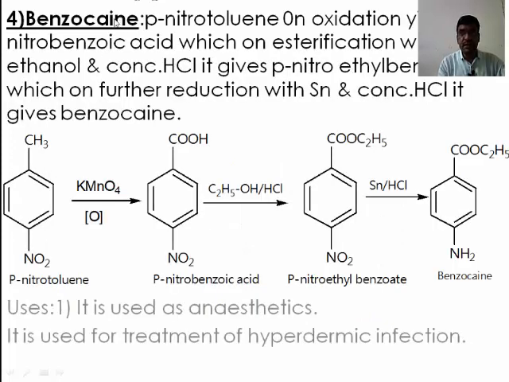The fourth one is also important, benzocaine. This is para-nitrotoluene. On oxidation of the CH3 group with KMnO4, it is converted into the COOH group. This COOH group on reaction with ethanol and SOCl2, means esterification, gets converted into the ester group, C double bond O OC2H5. At 4 number position, NO2 group is present, which on reduction with Sn and concentrated HCl we will get here the benzocaine. It is used as anesthetic. Second use is in the treatment of hypodermic infection.